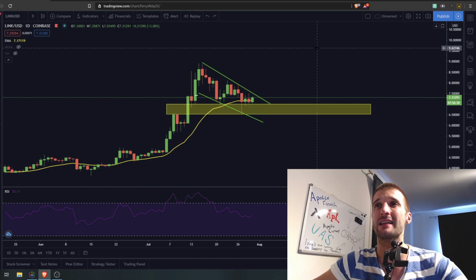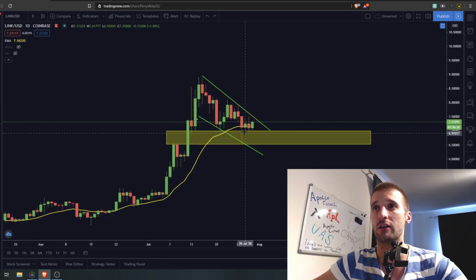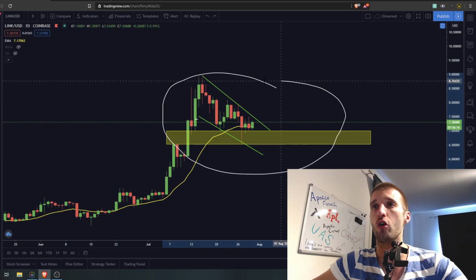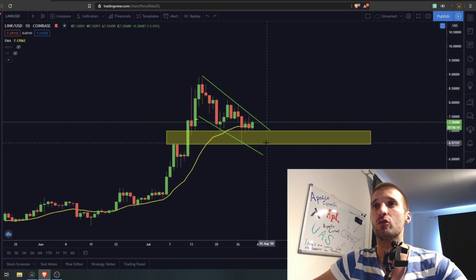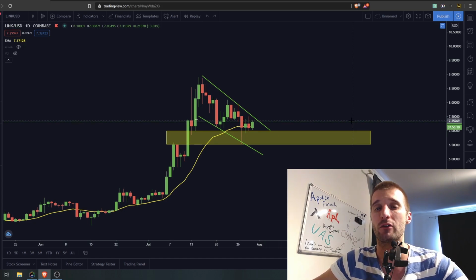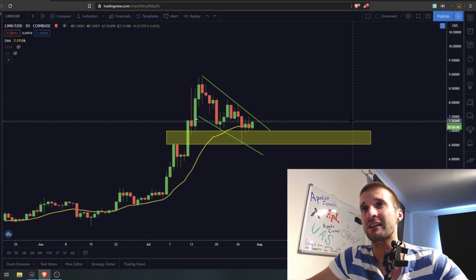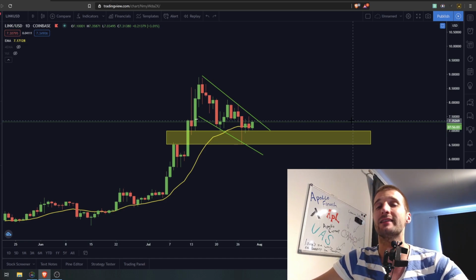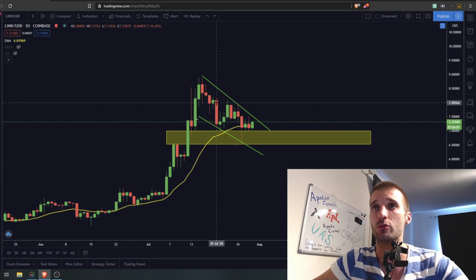One very interesting thing that I want to discuss on the daily chart over here is this week, which gave us some sort of a capitulation of the sellers and the pushback on the way to the upside, which led us to this whole pattern over here. We are spending too much time around the level of resistance. When the price spends too much time around some sort of a level of resistance or level of support, that level of support or resistance tends to break eventually. So right now this is the thing that we are expecting.